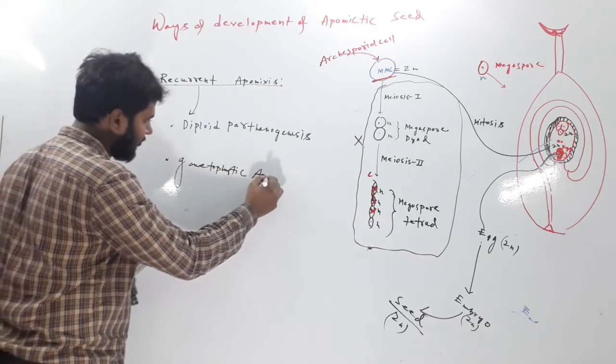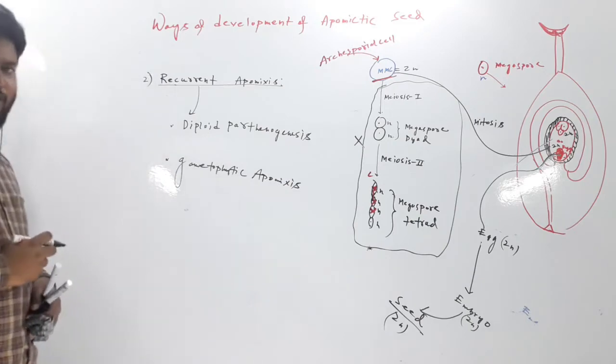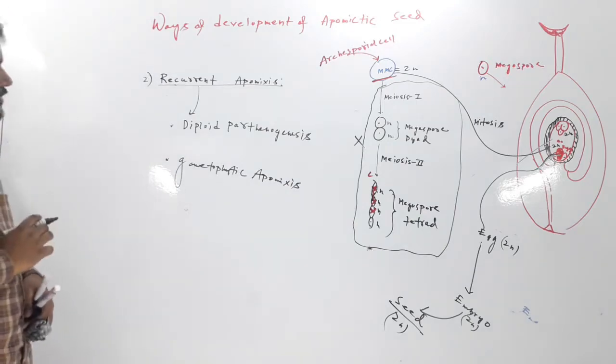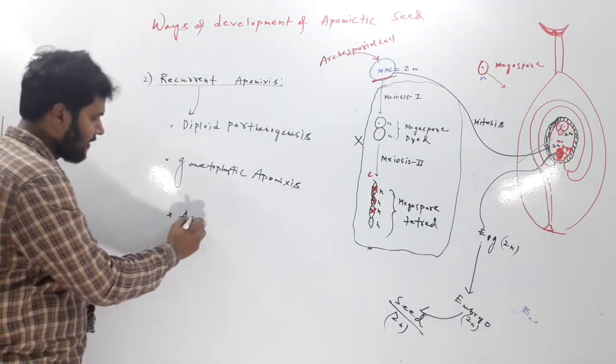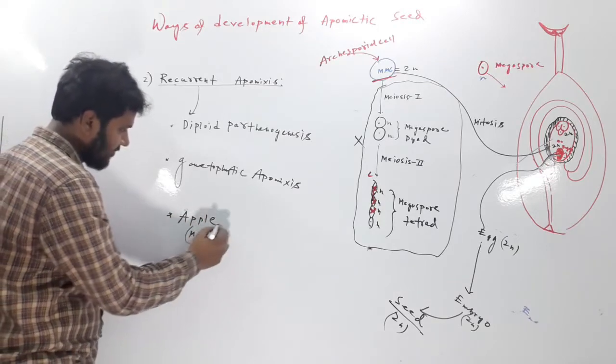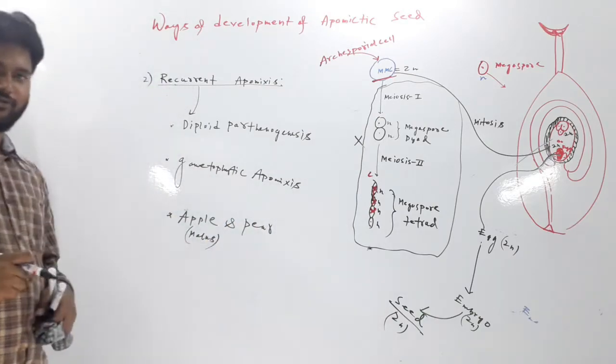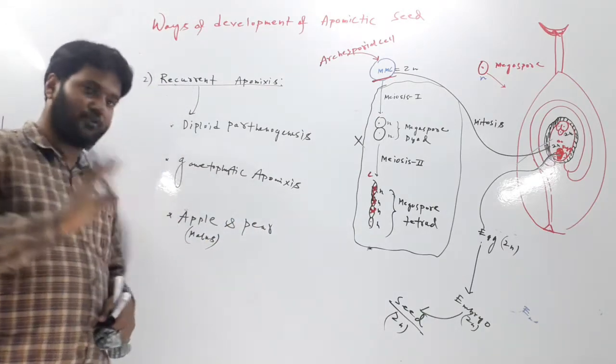Gametophytic apomixis. This type is very common. This type of seed production is very common in apple. Apple means malus, and pear. Apple and pear, which are actually fruits, means these trees are known for their fruits.